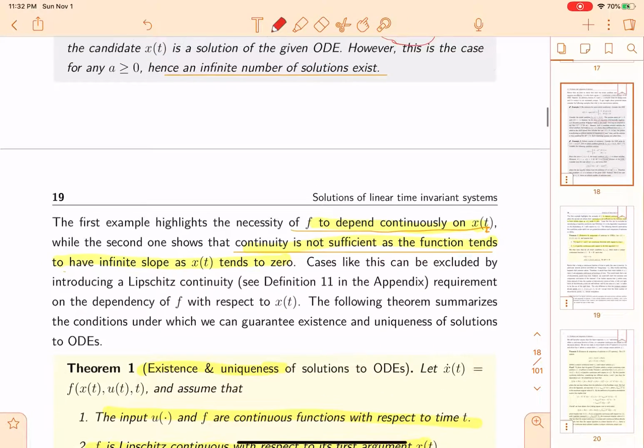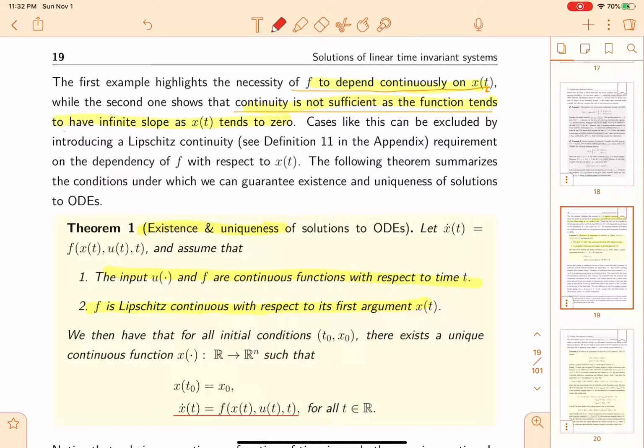So the first example highlights the necessity of f to depend continuously on x(t), and the second one shows that continuity is not sufficient, as the function tends to have infinite slope at x(t) equals 0. So we come to our first theorem, existence and uniqueness of solution. Let x dot be this, and assume that the input and f are continuous functions with respect to time. f is Lipschitz continuous with respect to its first argument x(t).